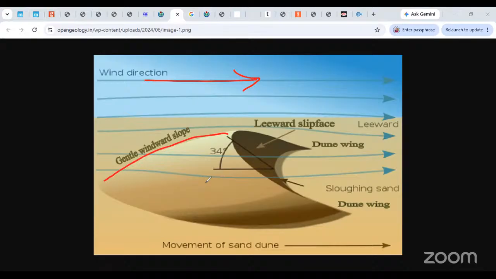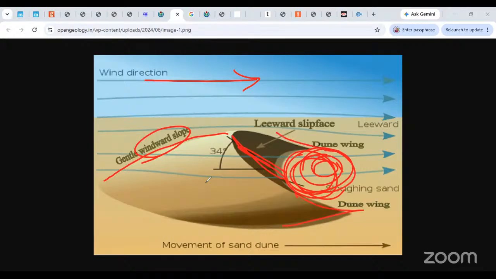And this is called the windward slope. This slope is usually very gentle. Then because of this obstruction, eddies are set up and they remove all the sand from over here, and this slope becomes quite steep. And you get these two wings or horns over here. Okay, can you make these out?